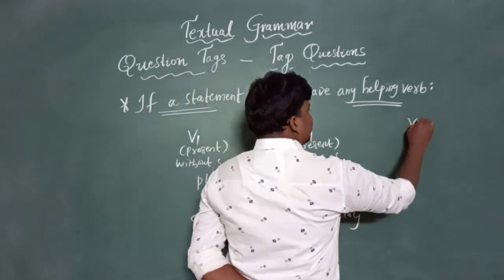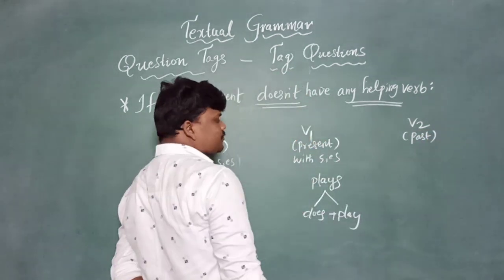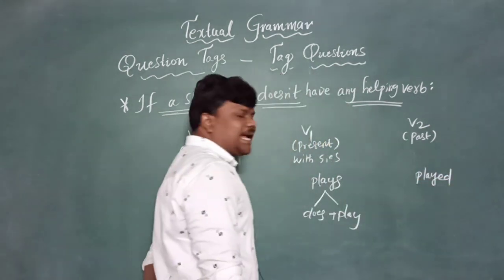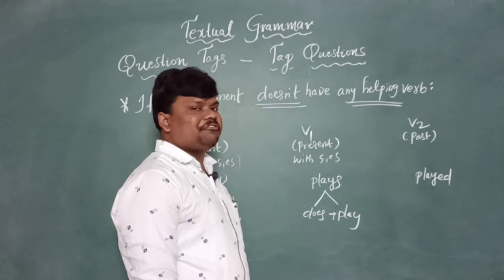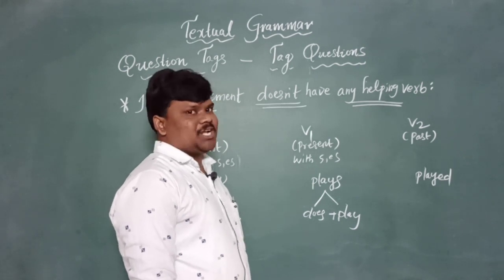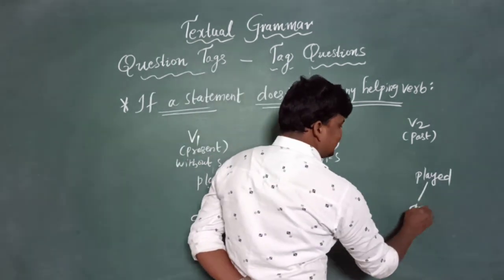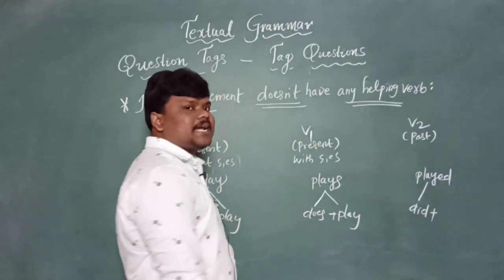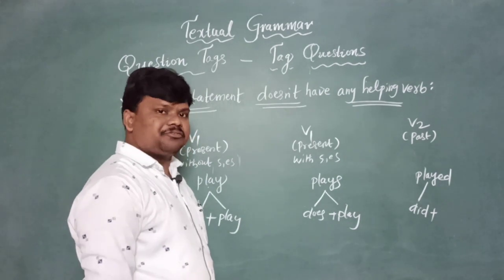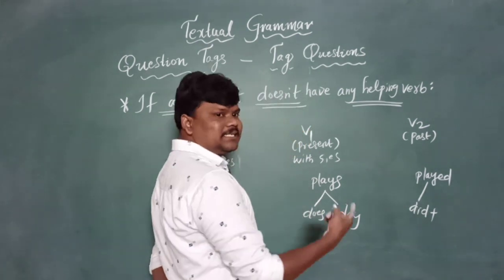Next one more. If a statement came with V2, I mean past verb, for example played, came, went, cooked, made, gave. If verb 2 came like this, in that did is hiding, my dear. We need to take that help. If a statement came with V2, compulsorily, what is hiding in the main verb?